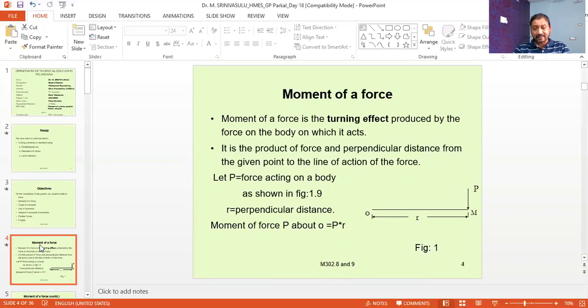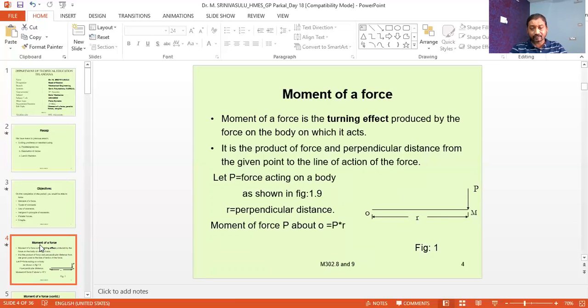So here there are 2 points. The body is shown in the figure. It is a lever having a length R. There are 2 ends of this body. The first one is the point O and the second is the point M. Here the point O is the point about which the body is about to rotate.